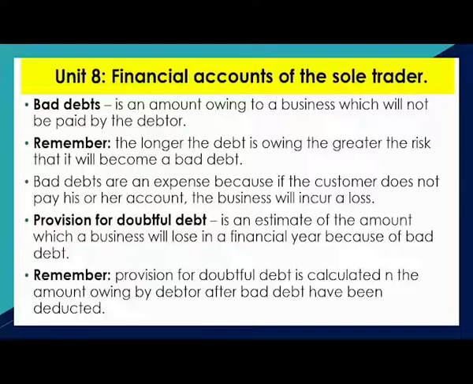Provision for doubtful debt is an estimate of the amount which a business will lose in a financial year because of bad debt. It is calculated as the amount owing by the debtor after deducting the bad debt. Basically, if you have 5 people who owe you, and you realize 3 of them have taken so long to pay you back.